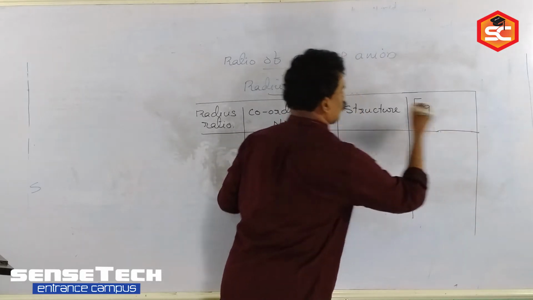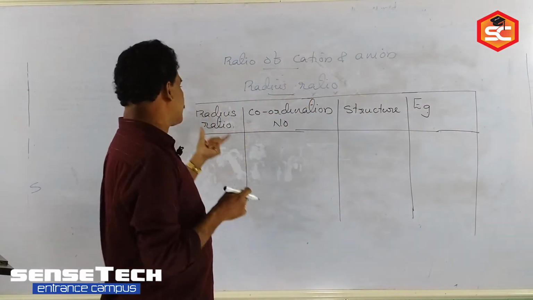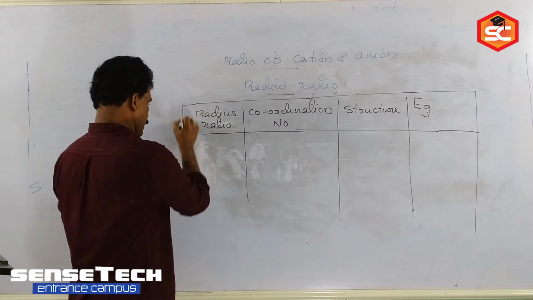Suppose when you are calculating the radius ratio in the crystal, the ratio will come in a range.